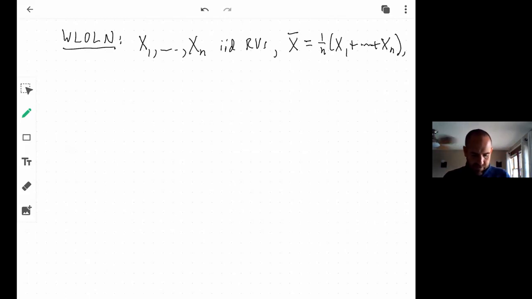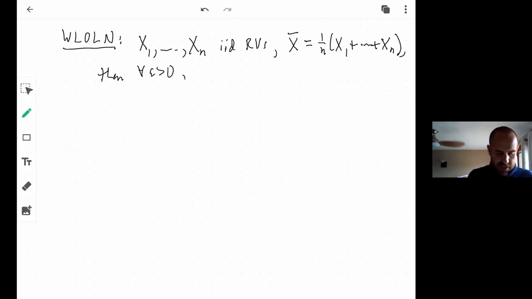Then, okay. Then for all epsilon greater than 0, what happens? Okay, so I fix an epsilon greater than 0, and I look at the probability that, oh, and by the way, we also observed the following. I just want to write this down too. Well, I'll just write down the conclusion and I'll mention this.